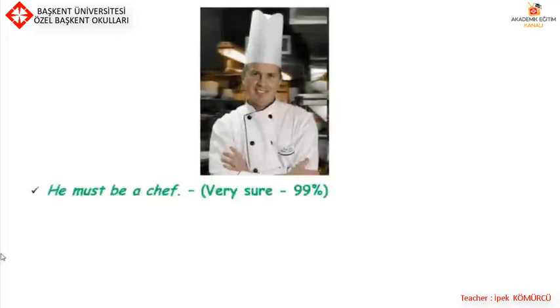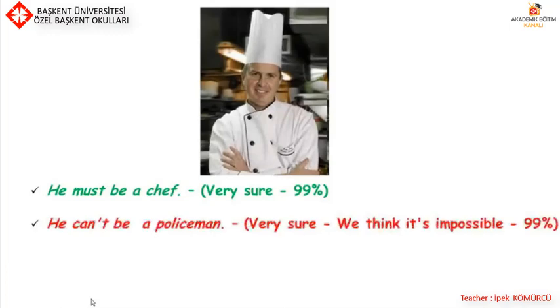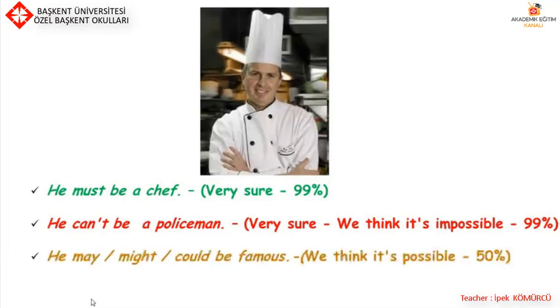He must be a chef. We are very sure, so we use must be in this sentence. He can't be a policeman. We are very sure, we think it's impossible, so we use can't be in this sentence. He may be, he might be, or he could be famous. We think it's possible, so we can use may be, might be, or could be in this sentence.